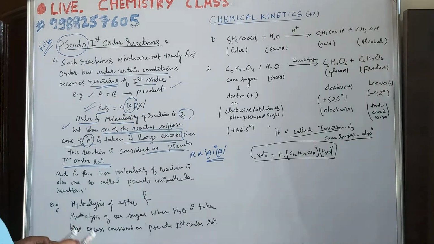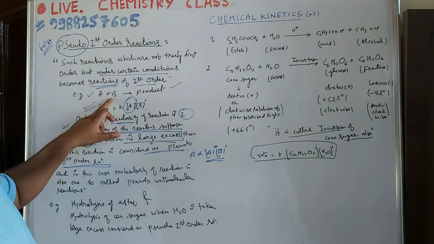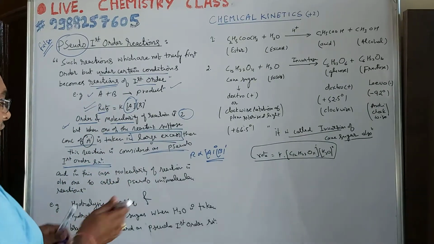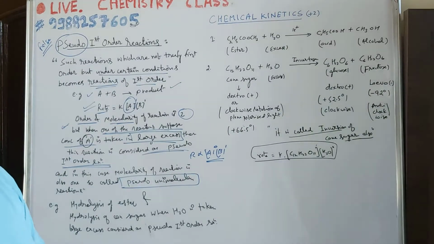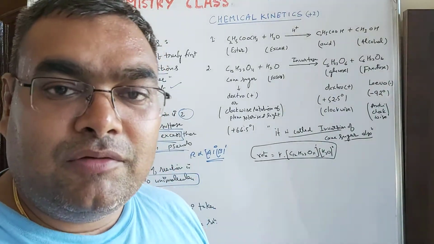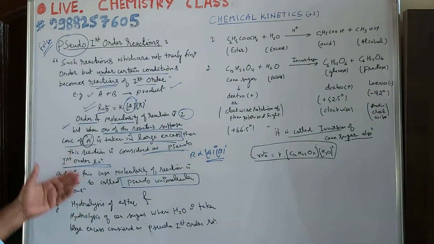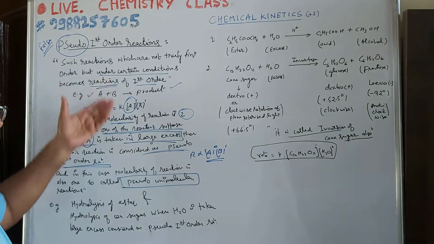And in such a case, because it was a second order, second molecularity reaction, the molecularity of such a reaction also becomes 1. So these are also known as pseudo unimolecular reactions. Unimolecular reaction means their molecularity becomes equal to 1. Okay, there are some other chemical reaction examples. This was the general example.